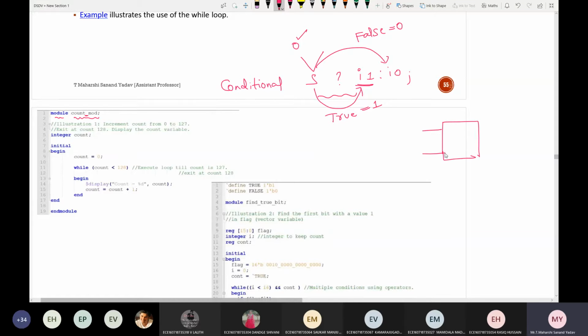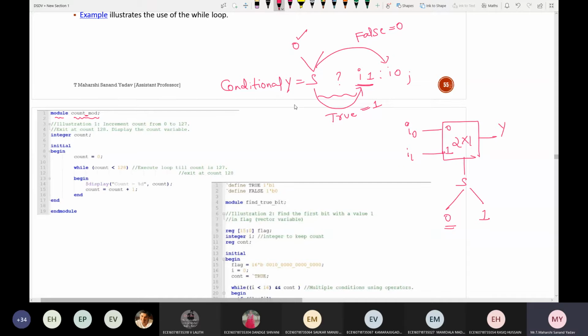See here, a 2:1 mux contains 2 inputs, 1 output and 1 selection line. You can take the inputs as I0 and I1, internally these will be 0 and 1, and this is the selection line. The selection line can have 0 as well as 1. So if S is equal to 0, what will be the output? Let us take the output as Y.